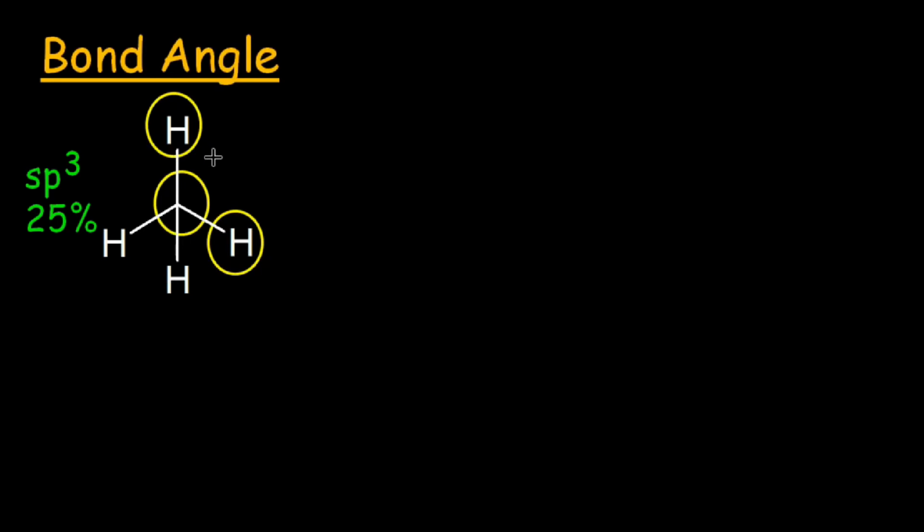In this methane molecule, the central atom has sp3 hybridization with 25% S character. This sp3 hybridized carbon is making four bonds with four hydrogen atoms, and all the bonds are directed towards the corners of a regular tetrahedron. So the bond angle of a tetrahedral molecule is 109.28 degrees.